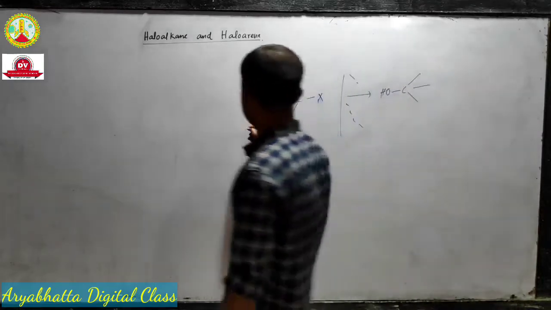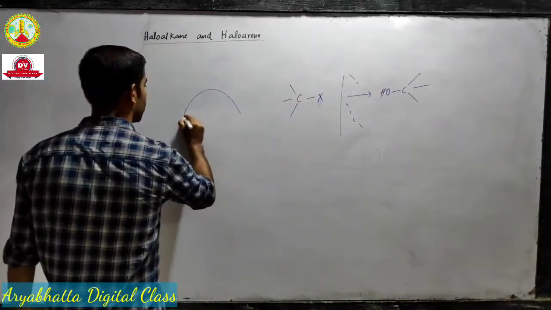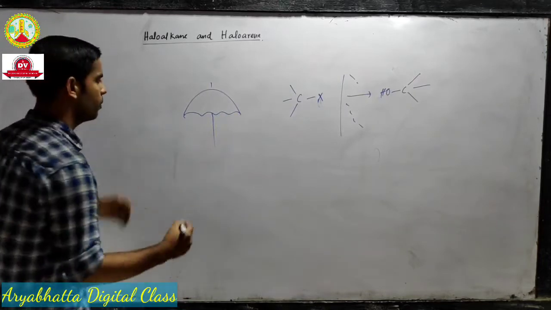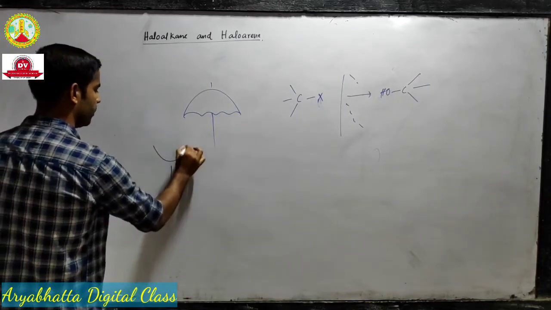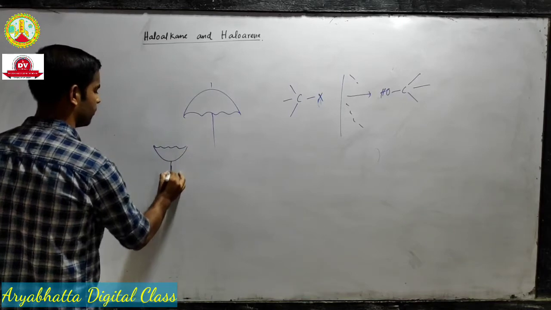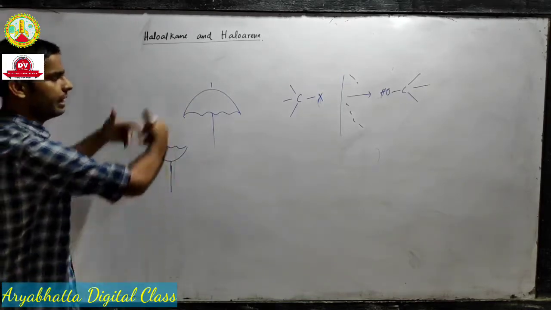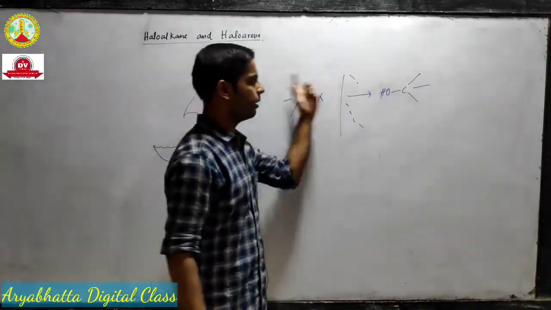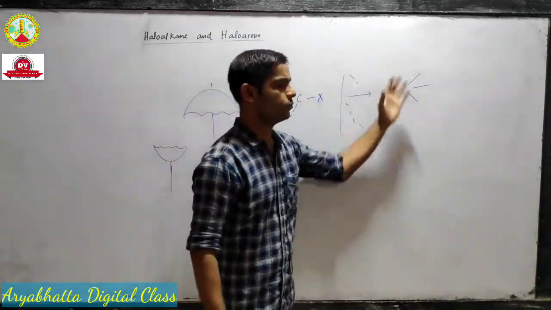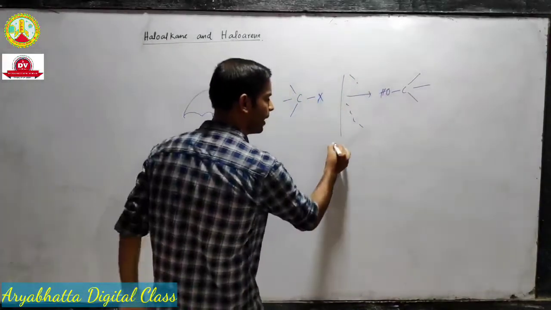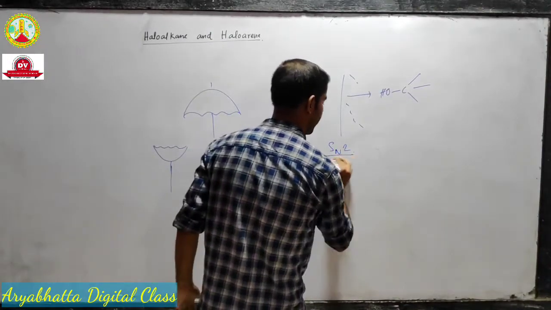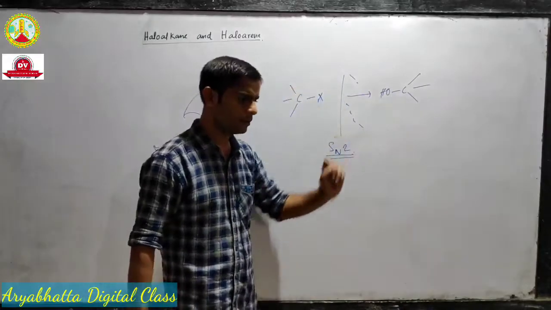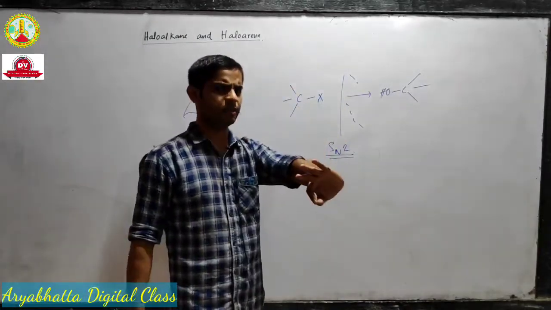It's like, you know, have you ever seen an umbrella? This is an umbrella. You are in a storm. What will happen? It will go like this, isn't it? So this is called inversion. Just inversion. So the inversion of structure takes place in which mechanism? In the SN2 mechanism. The inversion of the structure takes place, but only inversion takes place.